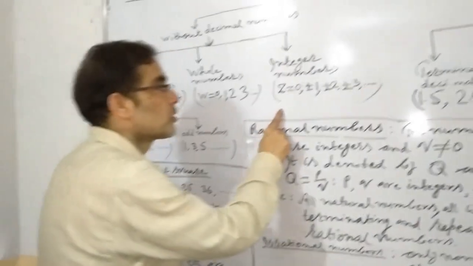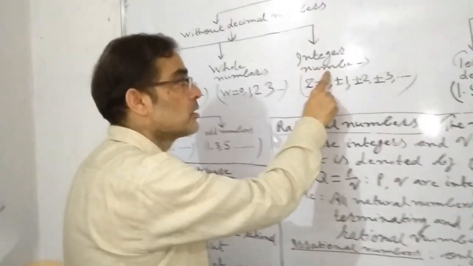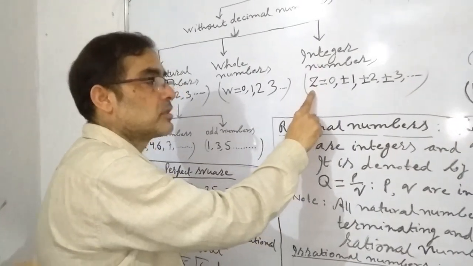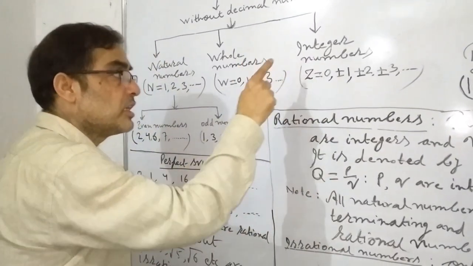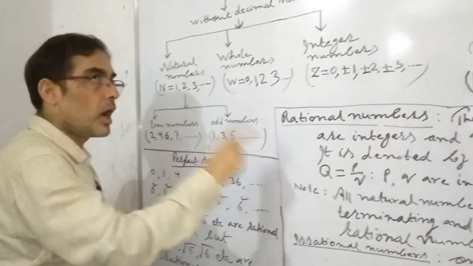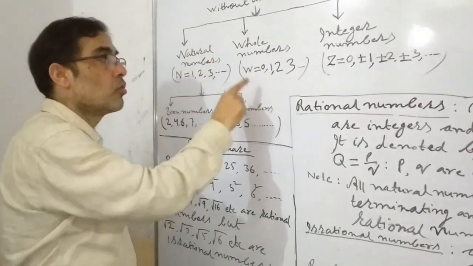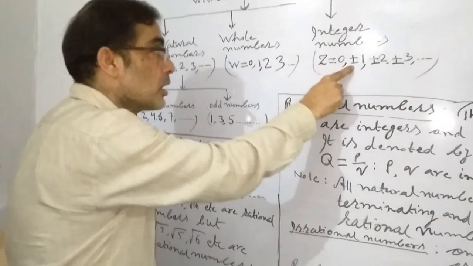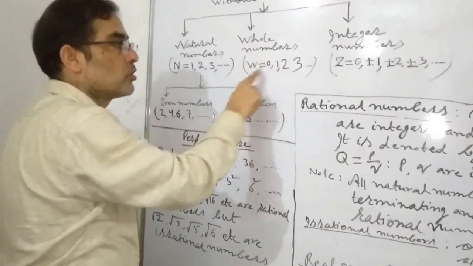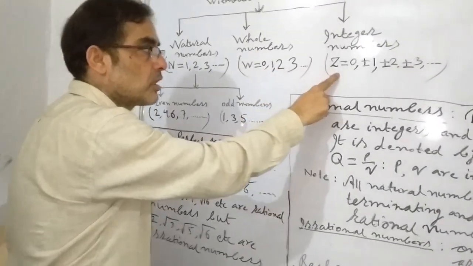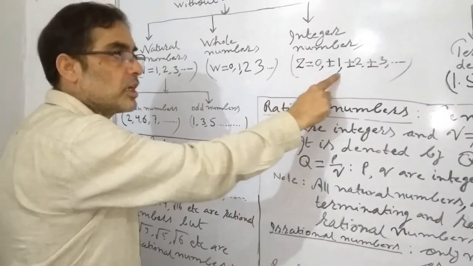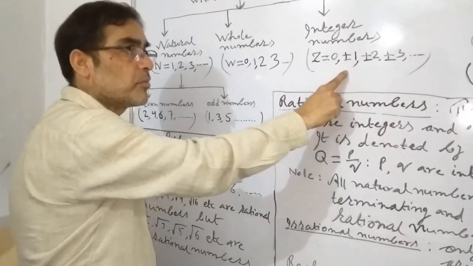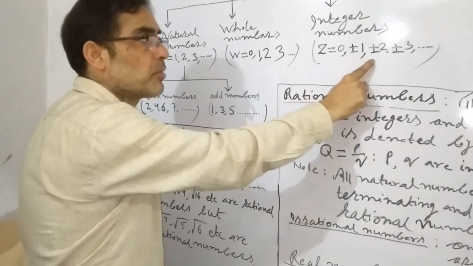And now you have to know about integers. Integer numbers are denoted by Z. Integer numbers are also whole numbers, but they include negative numbers. In whole numbers, there are no negative numbers, but in integer numbers, there are negative numbers also. There is no least integer, and also there is no biggest integer.